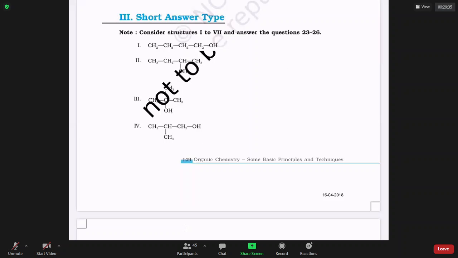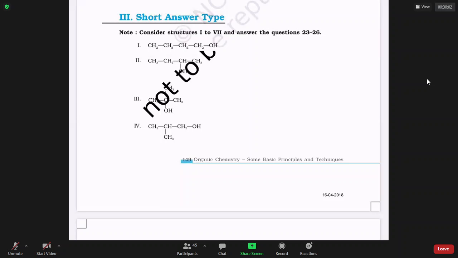So 1-butanol. 1-butanol and 2-butanol are called position isomers. And also, if you look at the third compound, 1-butanol and 2-methyl-2-propanol, they have the same formula but different structures. How are 1 and 3 related?